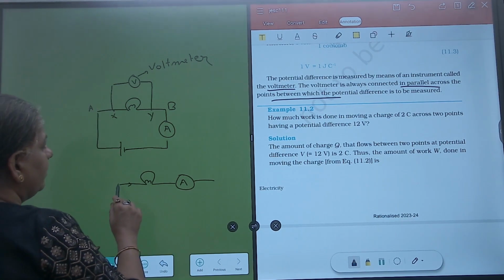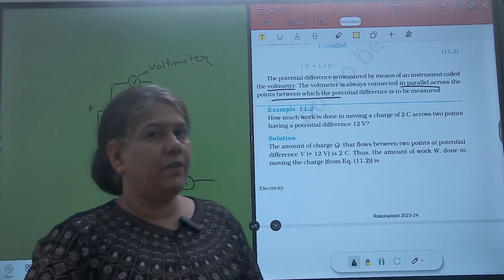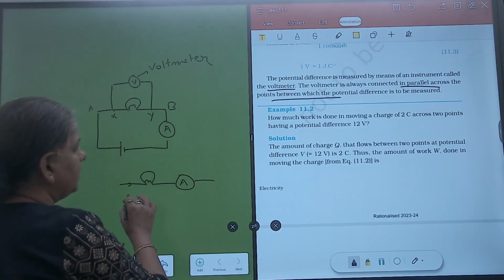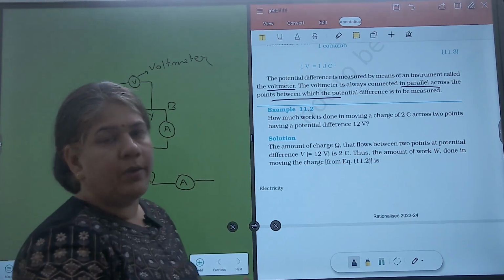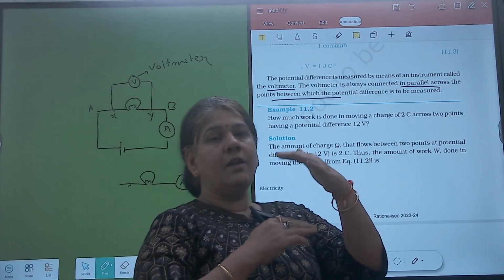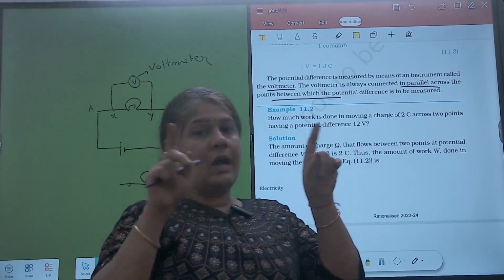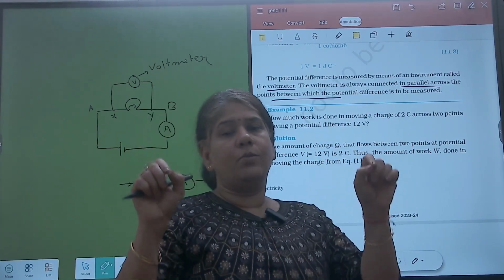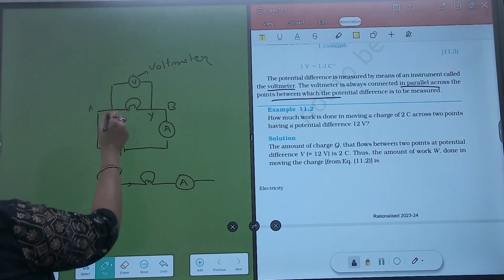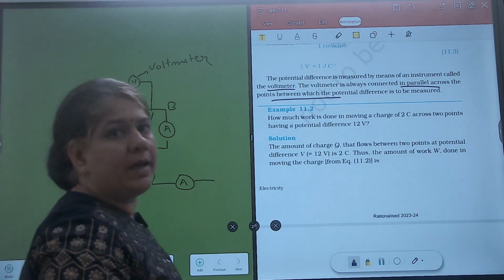But in this case, this series and parallel connection will become more clear when we'll talk about resistors. So for the time being, we'll just understand that series is end-to-end connection and parallel means we have to place it in a manner that the voltmeter is placed across or between those 2 points. See, these are the 2 points, so it will be placed between these points. This is a parallel connection.